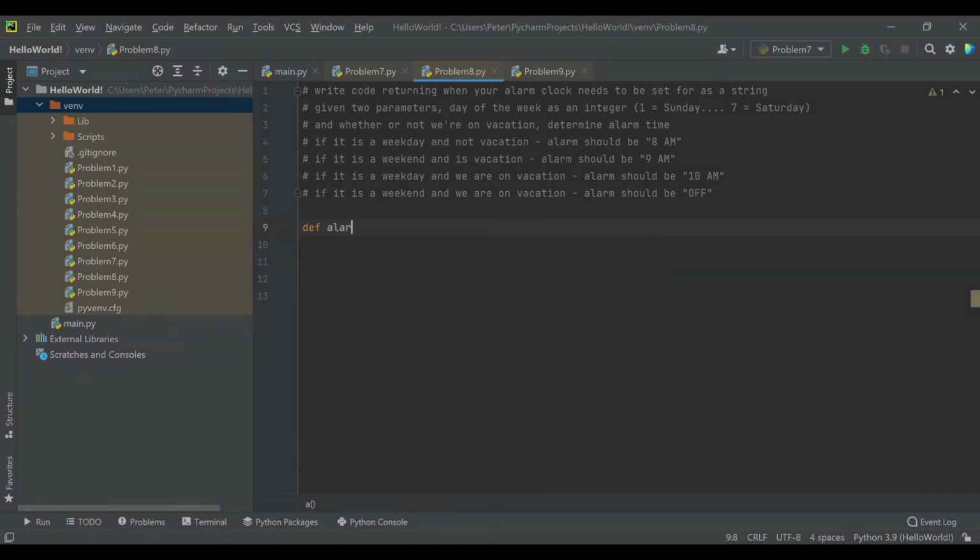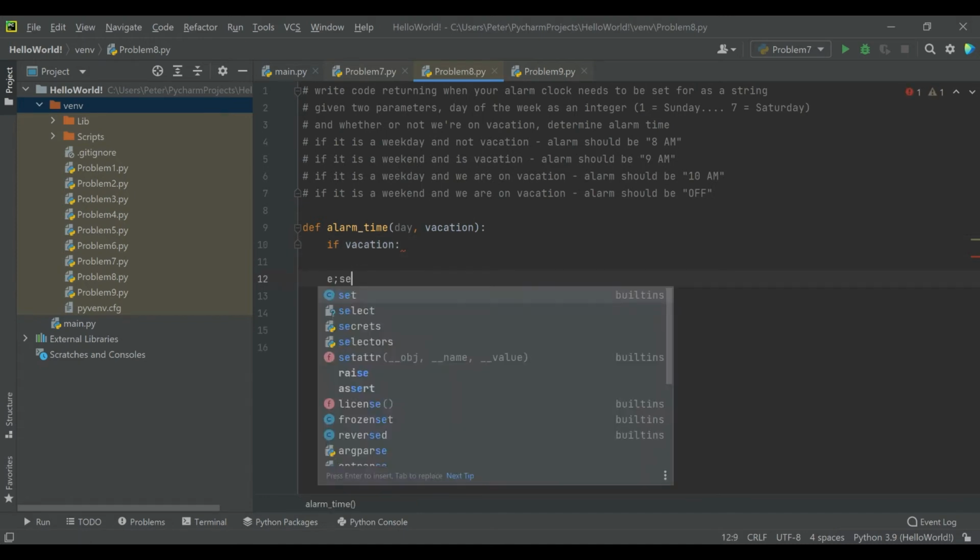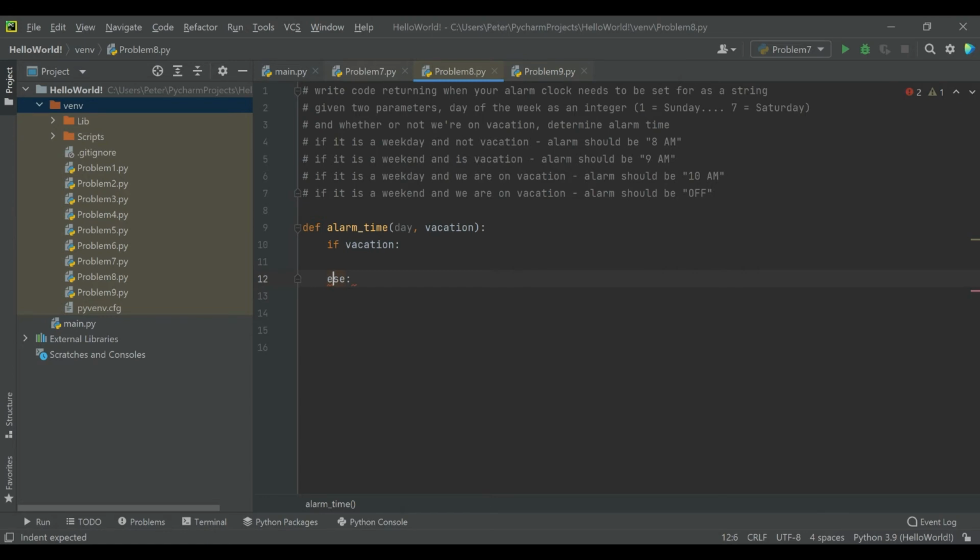So let's go ahead and create a function and call it alarm time with our 2 parameters defined as day and vacation. And let's just start by checking if vacation. A lot of times you'll see me right away create an if-else. When one of my parameters is a Boolean, I like to right away separate that into an if-else because there's only 2 scenarios. So you can do all the rest of the code. Like we're going to check if it's a weekday, which basically means it's greater than a 1 for Sunday and it's less than a 7 for Saturday.